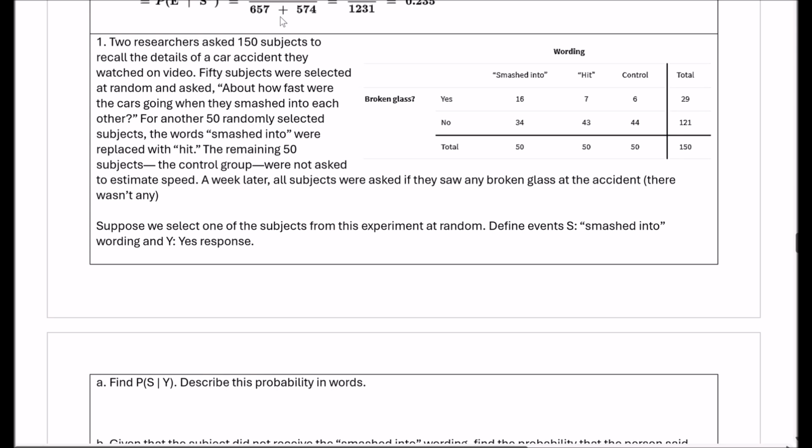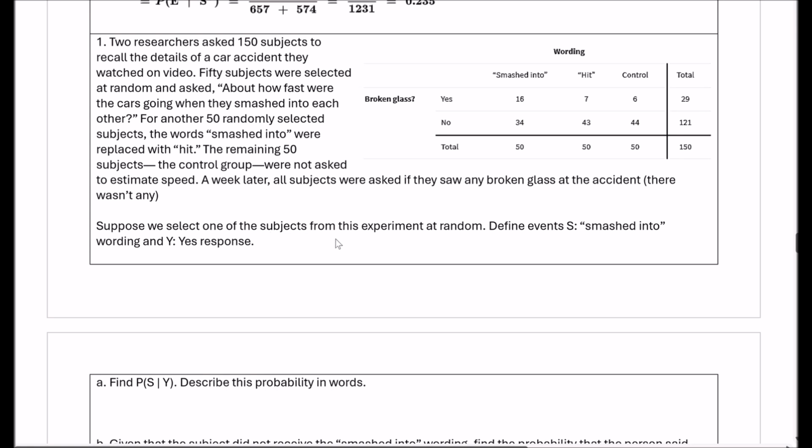Two researchers asked 150 subjects to recall the details of a car accident they watched on video. 50 subjects were selected at random and asked how fast the cars were going when they smashed into each other. For another 50 randomly selected subjects, the words smashed into were replaced with hit. The remaining 50 subjects, the control group, were not asked to estimate speed. A week later, all subjects were asked if they saw any broken glass at the accident. And there wasn't any broken glass in the accident, but they asked them.